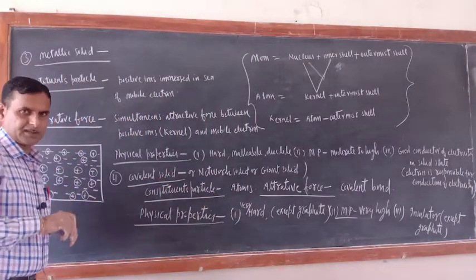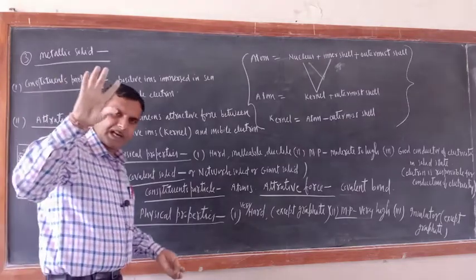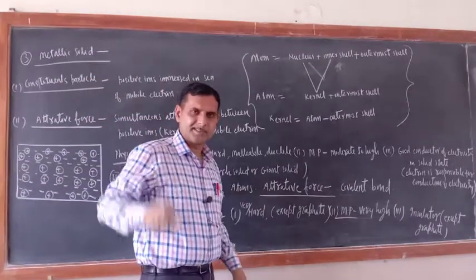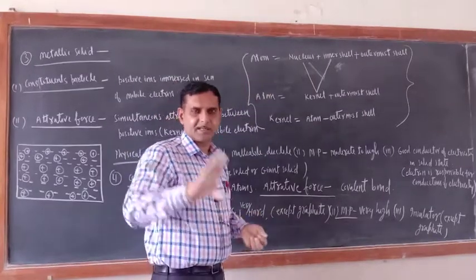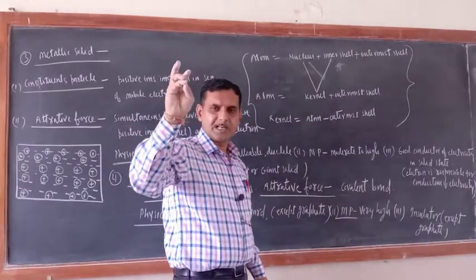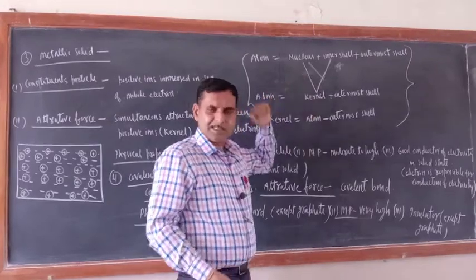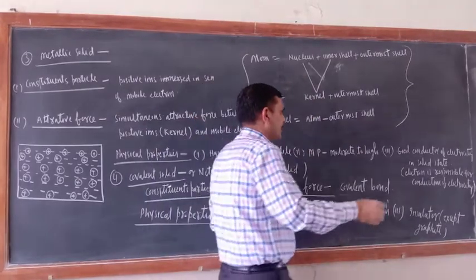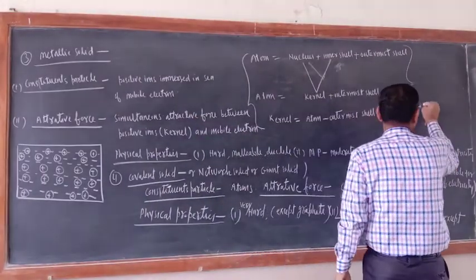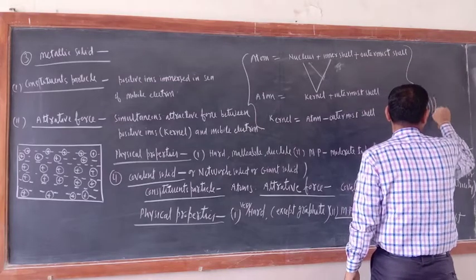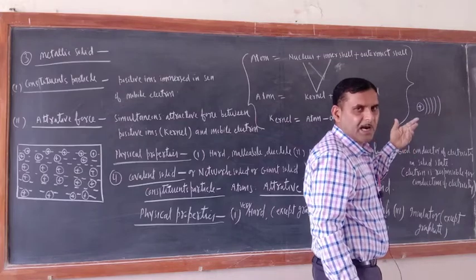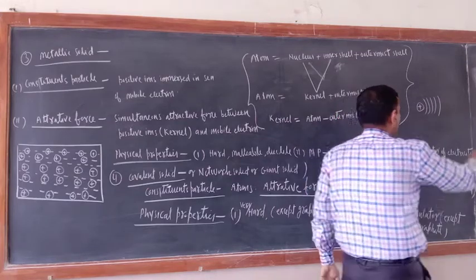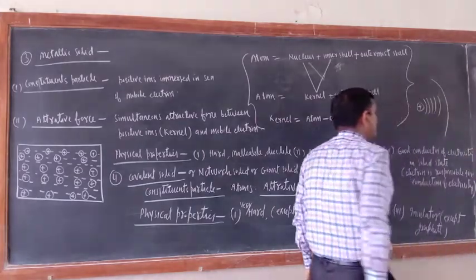First understand, suppose an atom of metal is there. In any atom, three things are there: nucleus, inner shells, and outermost shell. You can make it, just see, this is the nucleus, these are inner shells, and according to atomic number, inner and outermost shells are decided, and the last one is the outermost shell.